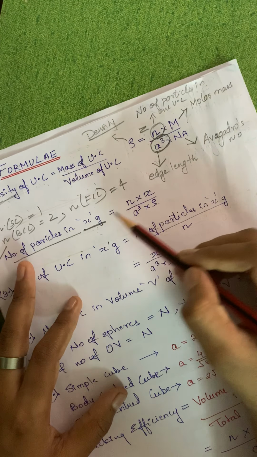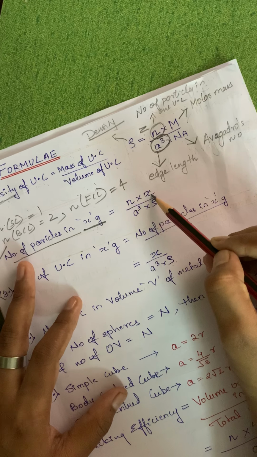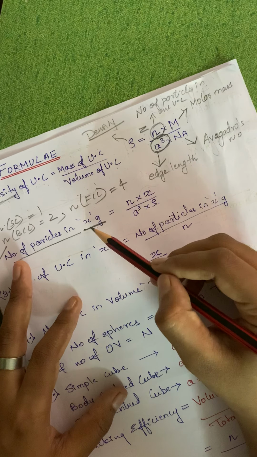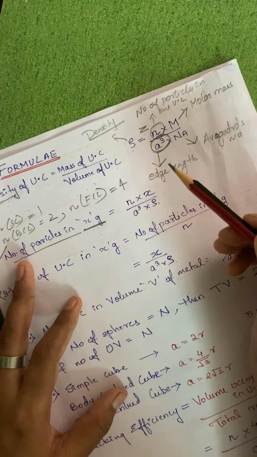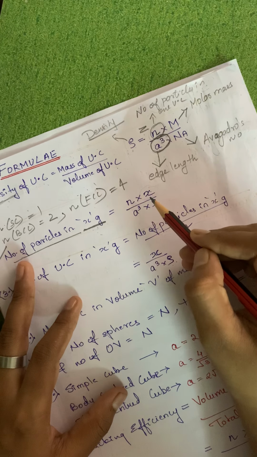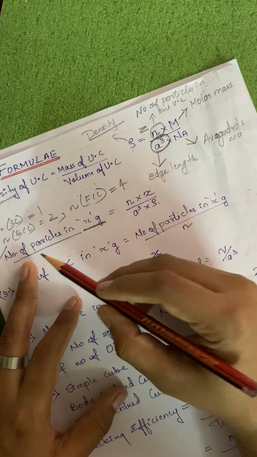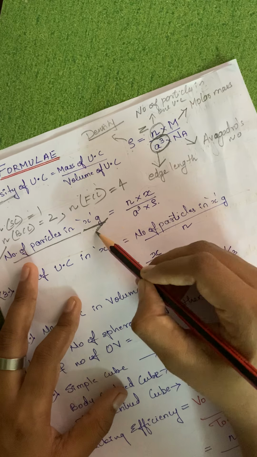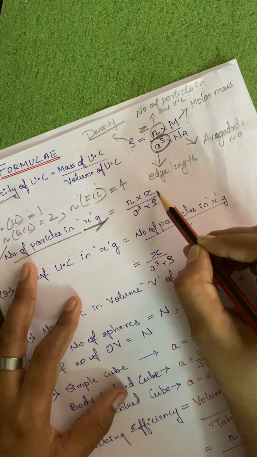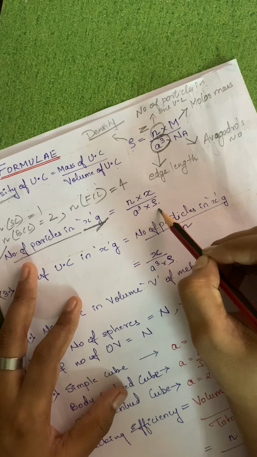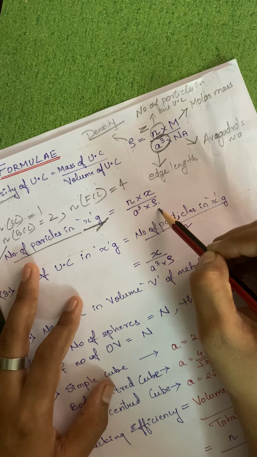Why x? Because we want it in grams, not in gram per mole. So what is the formula? Number of particles in x gram, if it is asked, is n into x upon a cube into density.